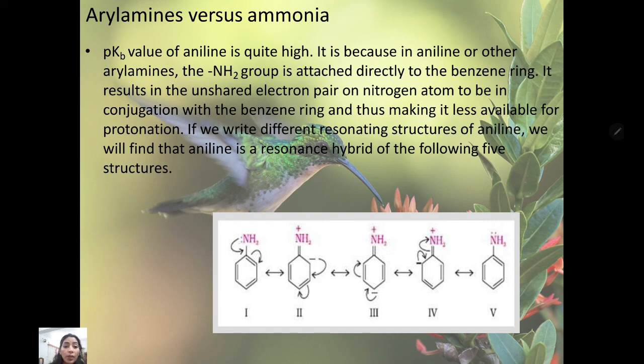Because the NH2 in aniline has a lone pair of electrons, that will come towards this side, this bond will break and the electron will come to this side. In the second stage, a positive charge will be created here and a negative charge here, and this will come to the center, and the bond will break and the electron will come to this point. In the third stage, there will be a negative charge, and this will go there, the bond will break and electron density will increase here. Like this, these 5 structures will be formed.